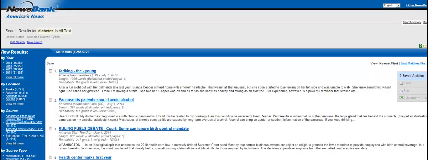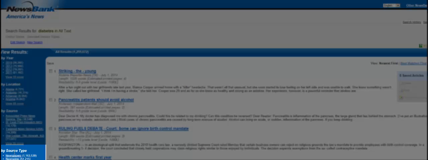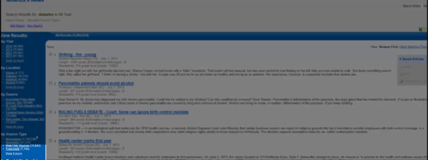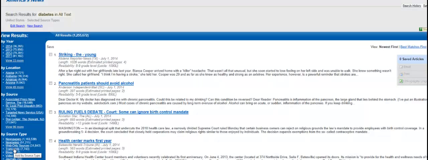Once the results list loads, we'll be able to navigate along the left-hand side of the screen. Of particular note is the by source type. To get additional types, we can simply expand the list. This search shows both newspapers as well as journals. Be very careful of looking for a peer-reviewed journal, because material in this database is not peer-reviewed. To open a resource that looks interesting, simply click on the blue title link.